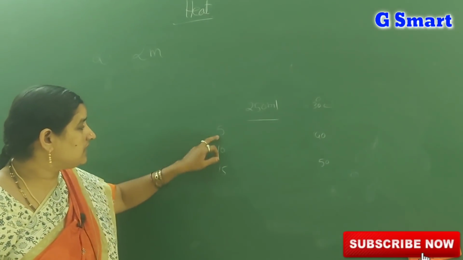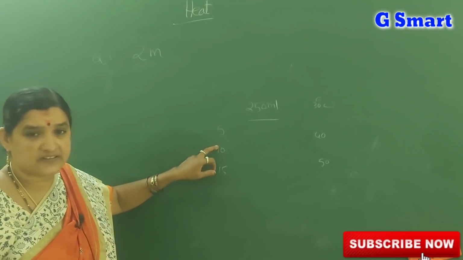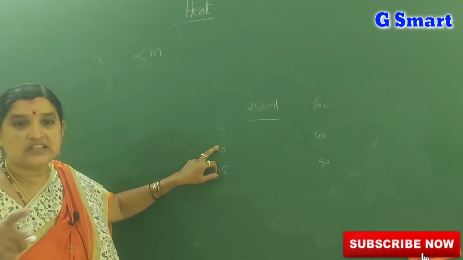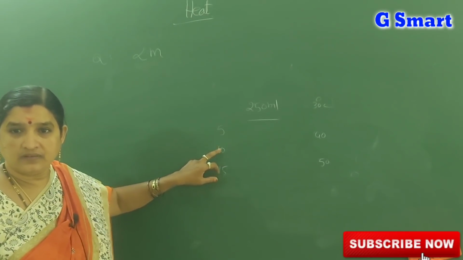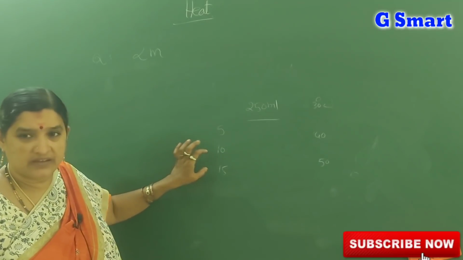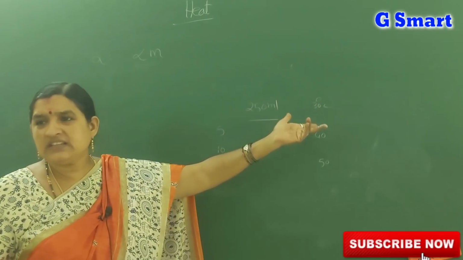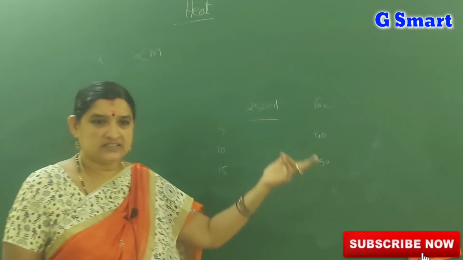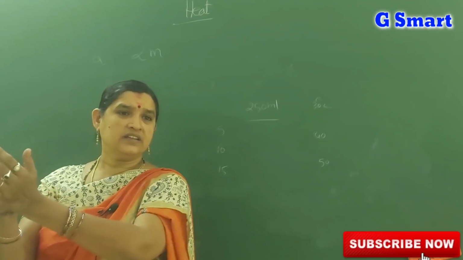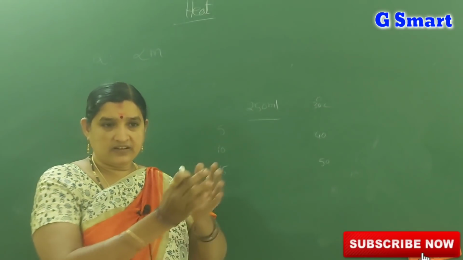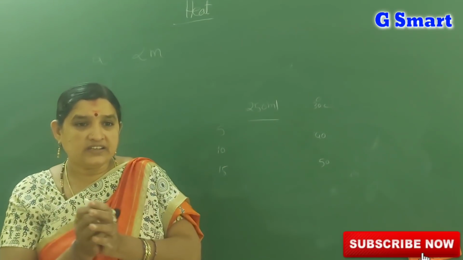So what becomes the difference? Time difference gives the unit time. In that unit time, what is the temperature difference? T2 minus T1. For the first minute it is 30 degrees centigrade. For the next minute it is 40 degrees centigrade.